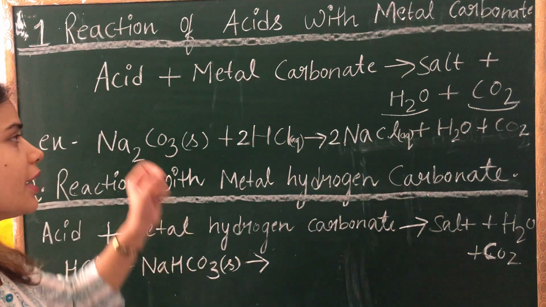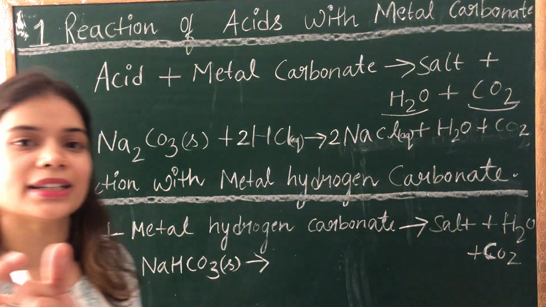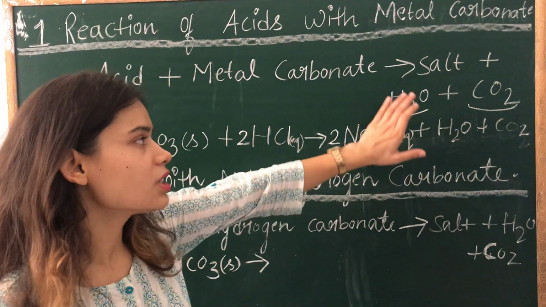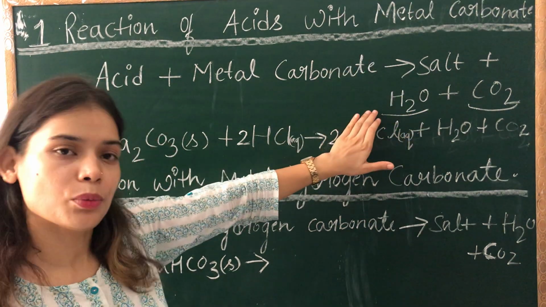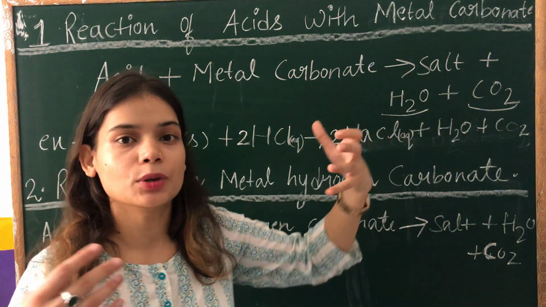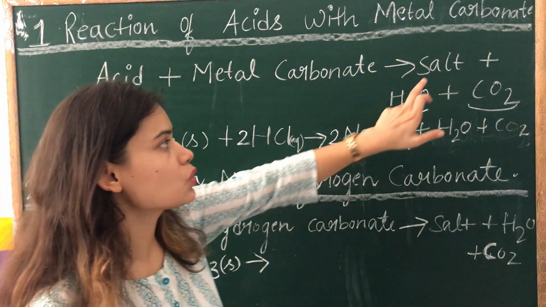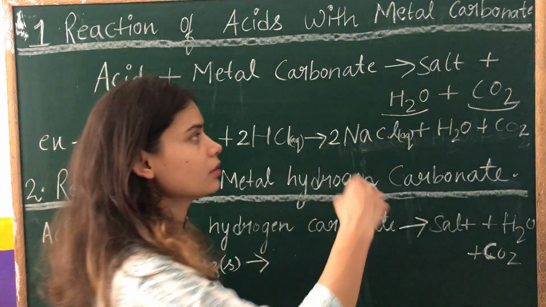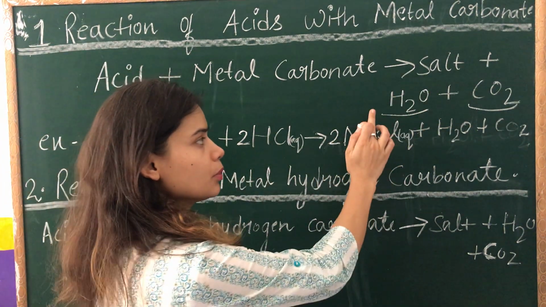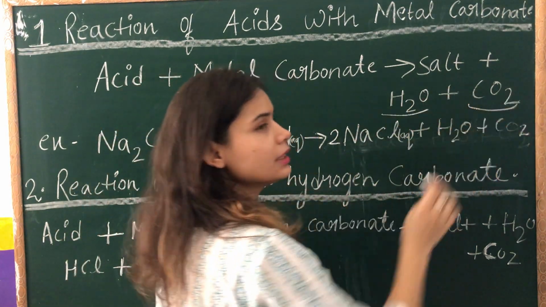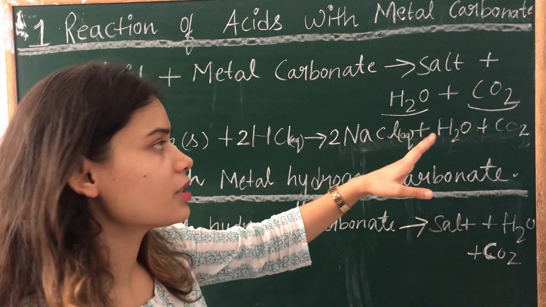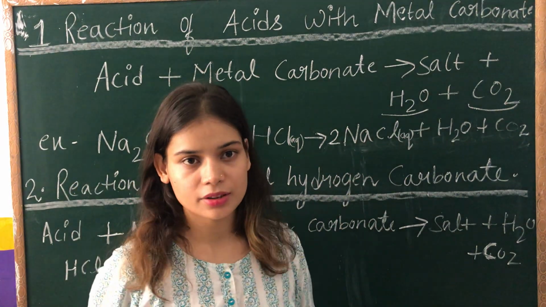Clear? When you react any acid with metal carbonate, it will give you a salt, water and carbon dioxide. Remember, this salt will be in aqueous form, in dissolved form. This will be water, and carbon dioxide will be a gas, which will be given out in the reaction.